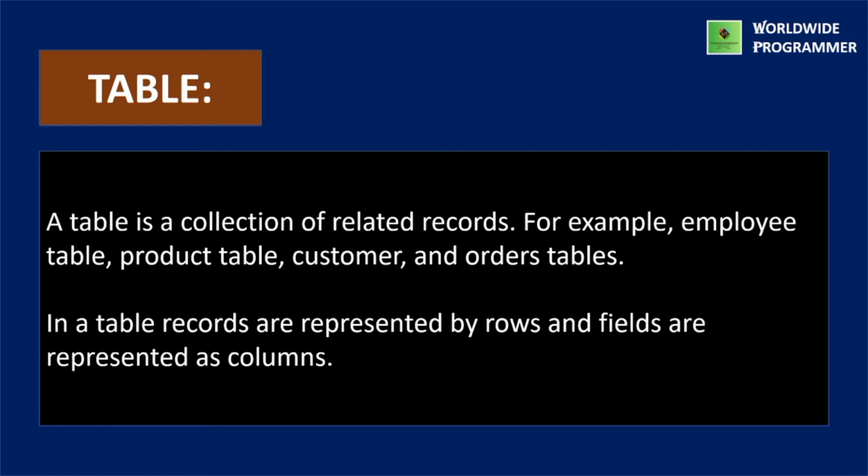So next one is table. What is a table? A table is a collection of related records. For example, employee table, product table, customer and orders table. In a table, records are represented by rows and fields are represented as columns.